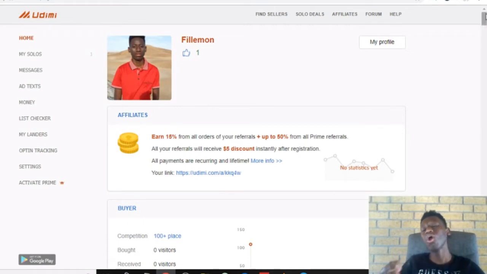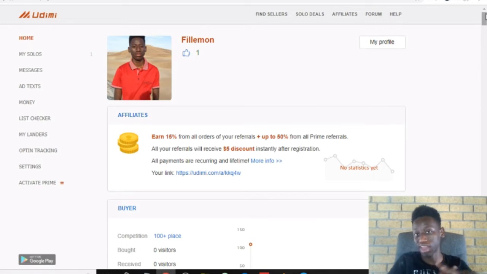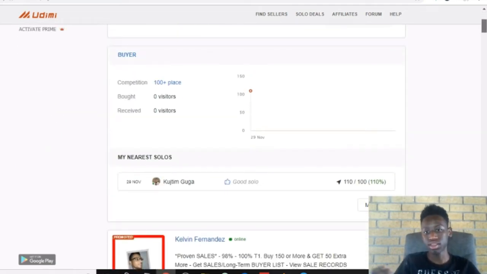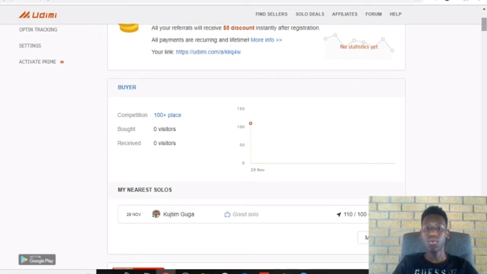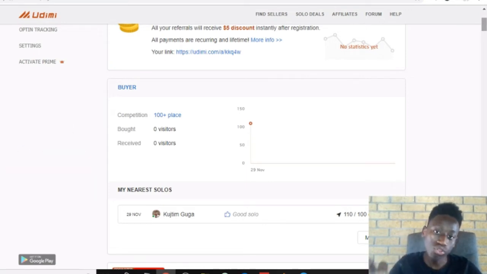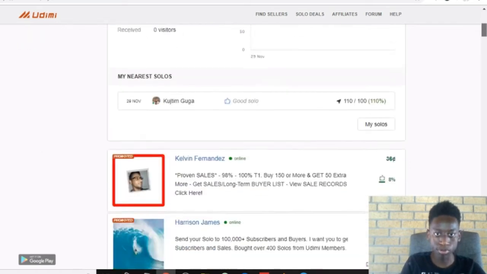So what is solo ads? Solo ads is basically people with large lists. You buy either 100 clicks or 200 clicks, or visitors, clicks that must click your link. And then those people with large lists send traffic to your product, whatever you promote.